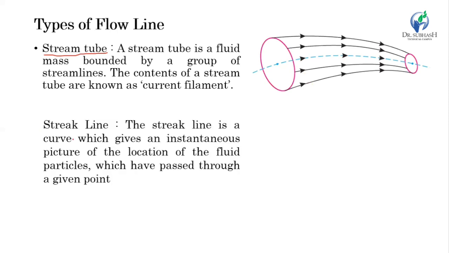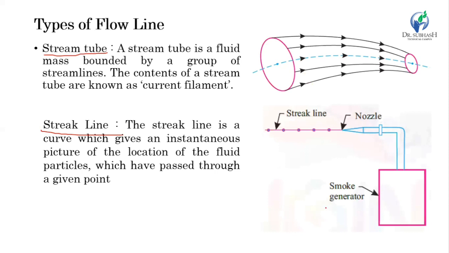Then let's see another type of line, which is the streak line. A streak line is a curve which gives an instantaneous picture of the location of the fluid particles which have passed through a given point. So in the figure, let's suppose it is a smoke generator, and smoke is generated and flowing through the nozzle, and all particles will move after coming out from this nozzle. Here you can see it will indicate the path of every particle which must have passed through a single, particular point.